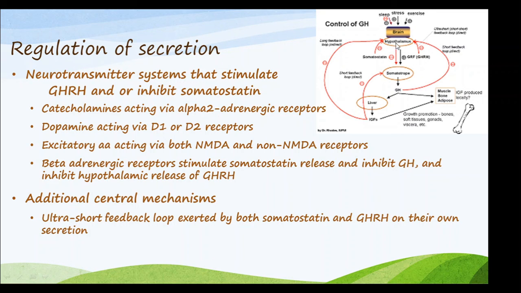In the second condition, the hypothalamus produces somatostatin, a growth hormone inhibiting hormone. It has a feedback loop whereby it inhibits its own production, and it also inhibits the somatotrope so that growth hormone is not released.